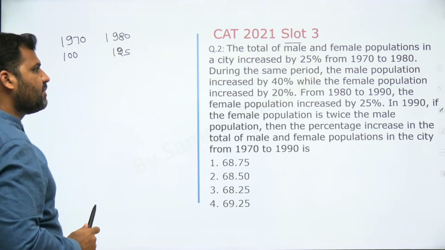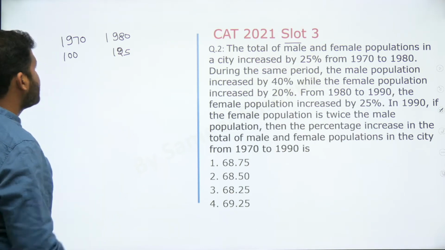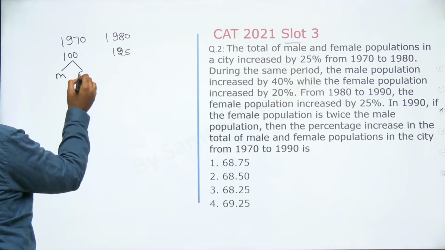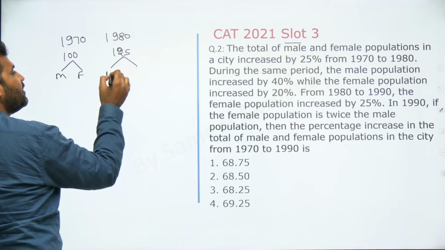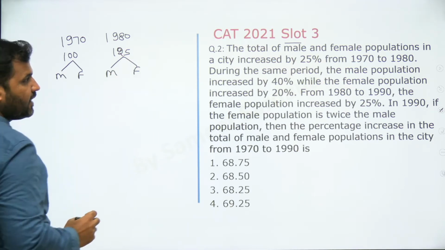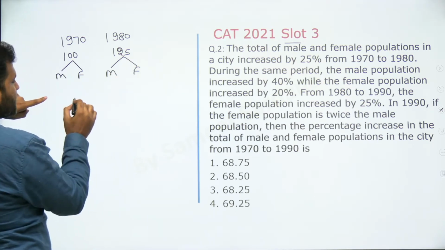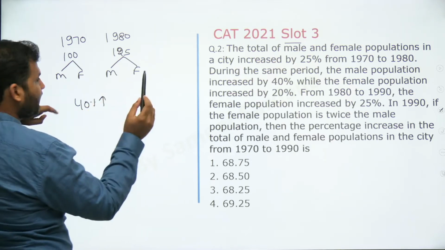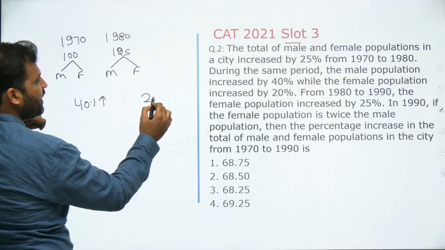During the same period, the male population increased by 40%. अभी 70 से 80 में जा रहा हूं, so ये 100 में there will be some male and there will be some female. ये 125 में भी there will be some male and there will be some female. Question says male population get increased by 40%, right? While the female population gets increased by 20%,